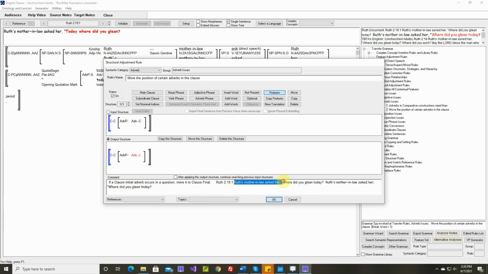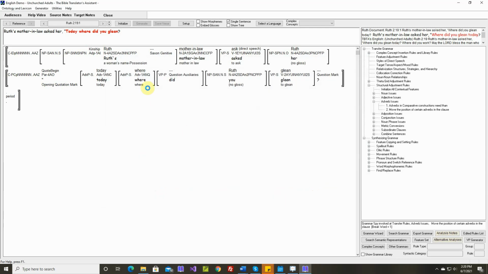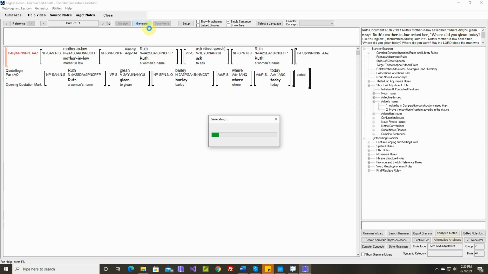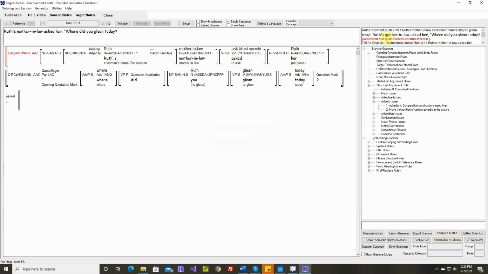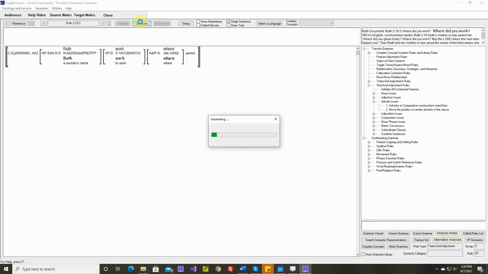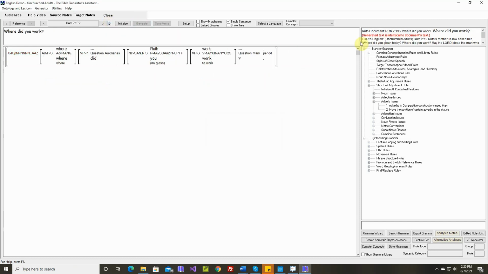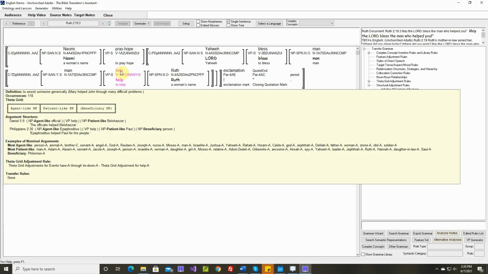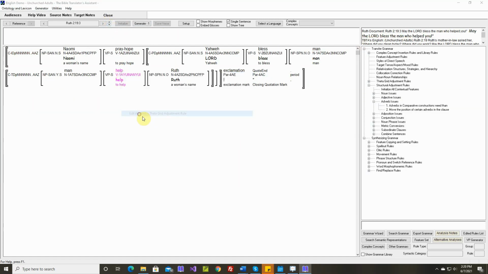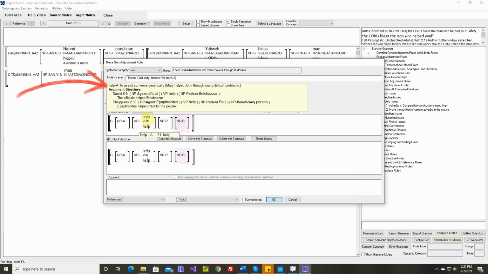We can delete some of this. Okay. Generated text is identical. Generated text is identical. Okay, help. Okay, this is to help someone generically.